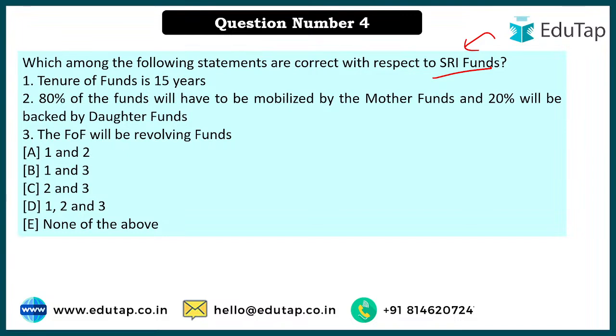So here Chetak is saying option number B, that first and third is correct. See, SRI fund, as Chetak is saying, it is Self-reliant India fund. Vrinda is also saying right, Self-reliant India fund. So basically in this particular scheme we talked about how for MSME there are not many stakeholders readily available for providing credit to MSME.